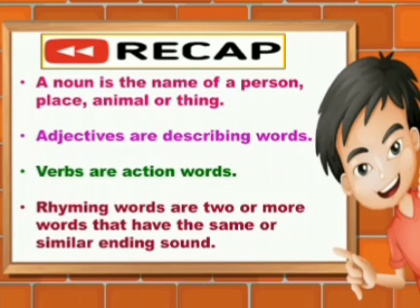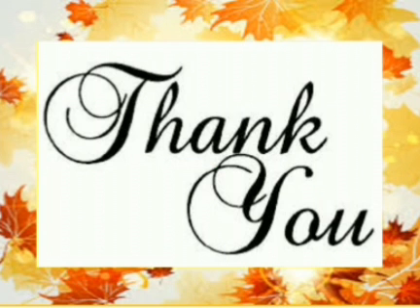Now let's just quickly have a recap of what we studied in these exercises. We studied that a noun is the name of a person, place, animal or a thing. Then they've told you that adjectives are describing words, verbs are action words, and rhyming words are words which have the same or similar ending sound. So these are the 4 language terms that we've learned today: noun, adjectives, verbs and rhyming words.